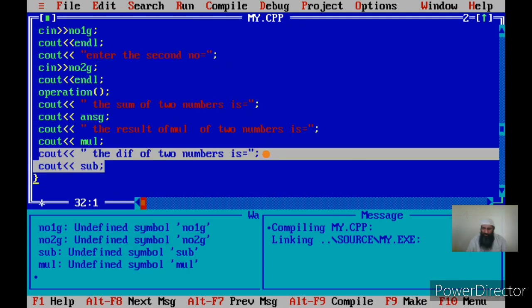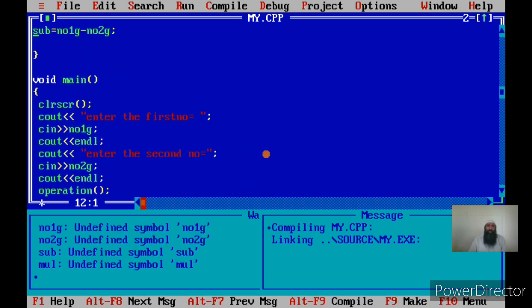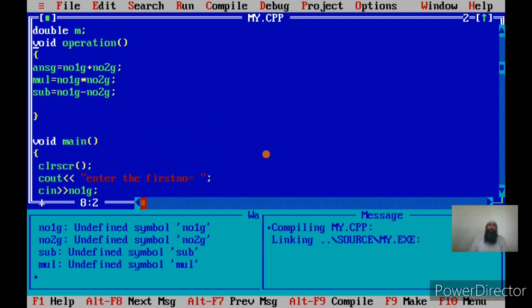In other words, I am getting three answers from the operation, I am returning three values from the operation function. This is how multiple arguments can be passed to the operation function, and multiple return values can be obtained from a function